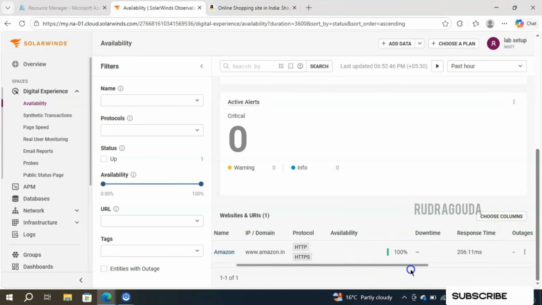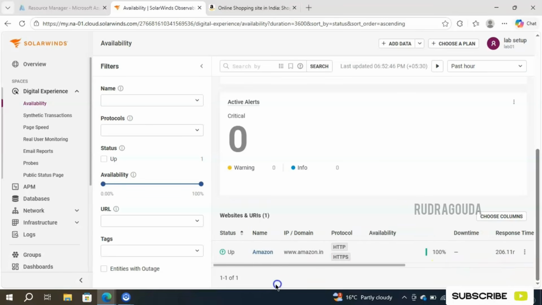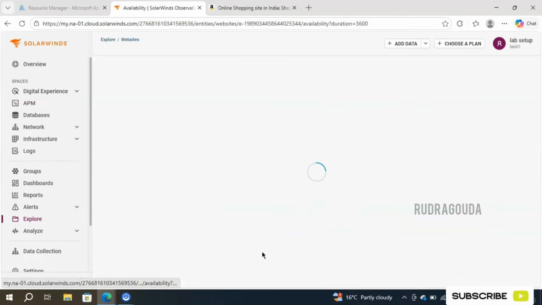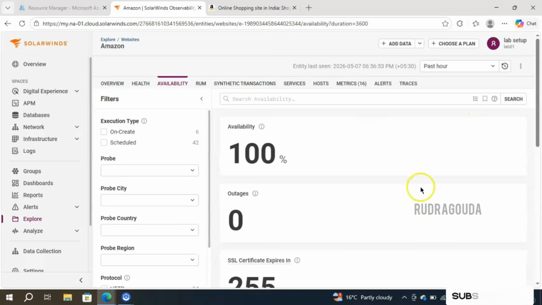Like that, if you drag a little to the right, you will get other information as well, like locations and tag information. And if you want to know more in a detailed graph manner, then click on the website name and it will take you to another screen, and it will display the information in detail again here.